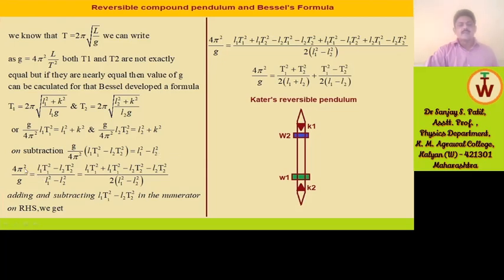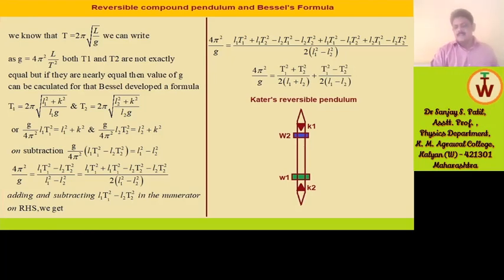Further, we are getting 4π²/g equal to this. This is simply rearranging the terms, adding and subtracting L1T1² − L2T2² in the numerator on the right-hand side. Finally, after simplifying, 4π²/g = (T1² + T2²)/(2(L1 + L2)) + (T1² − T2²)/(2(L1 − L2)). Now we will see Kater's reversible pendulum.